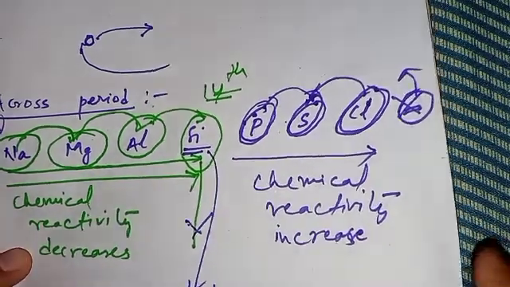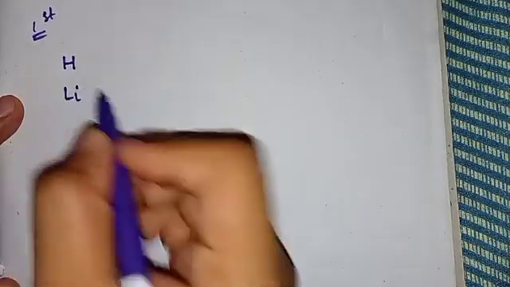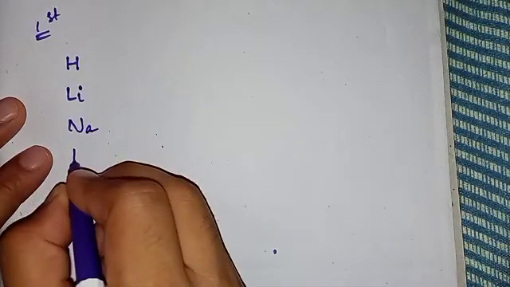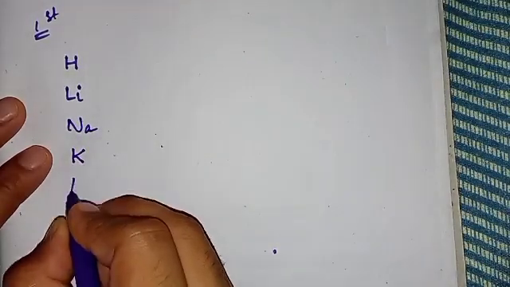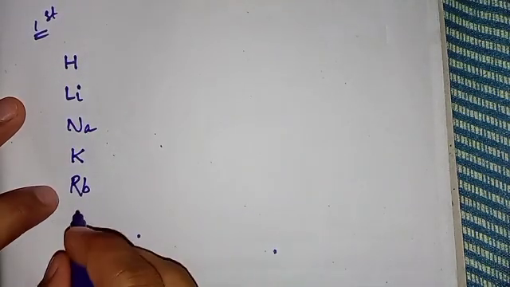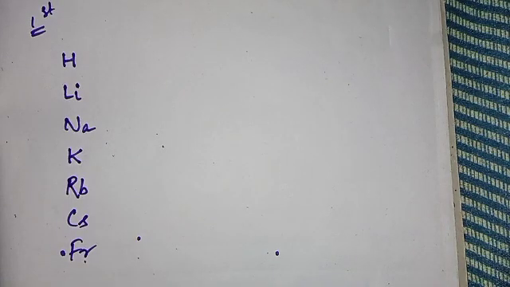Now let us talk about down a group. What happens down a group? I am taking two groups in front of you to make you understand. I am taking the first group, that is hydrogen, lithium, sodium, potassium, rubidium, cesium, and francium. These are the first group elements.